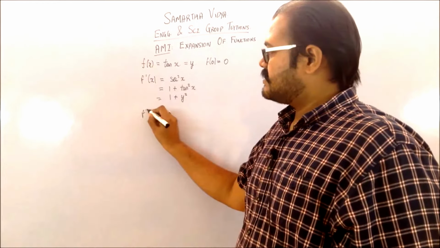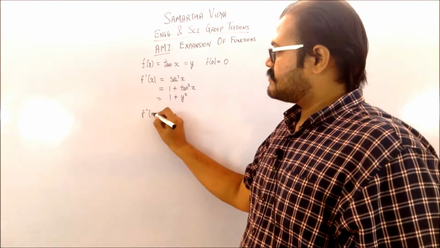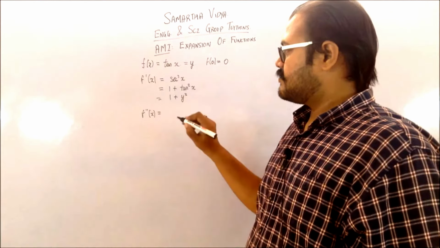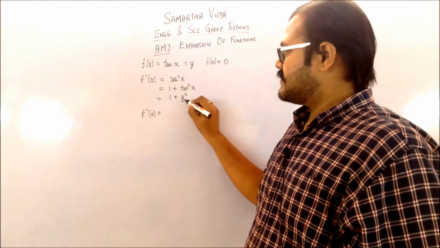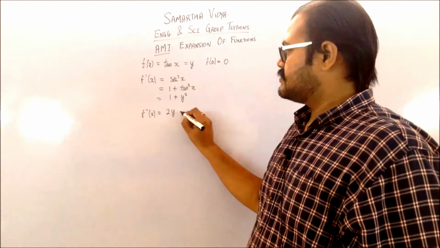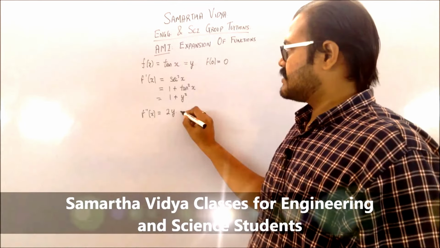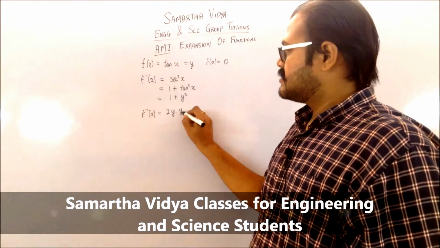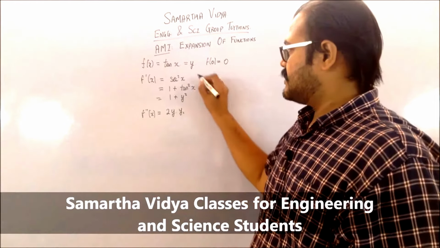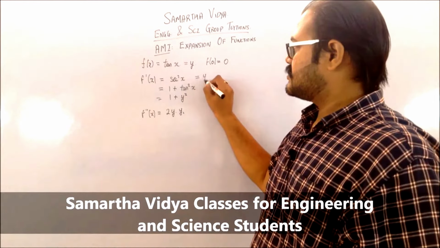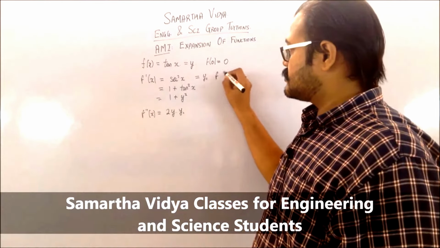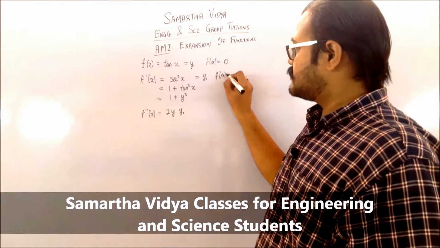Then you will be taking up the second derivative of it. So the second derivative will be coming as the derivative of 1, which will be 0, and the y square derivative as 2y into dy by dx, which is nothing but the derivative of your tan. So that is your y1. Let us say that this is your y1 which you are finding, and let us also find what is going to be the f dash of 0 for this.